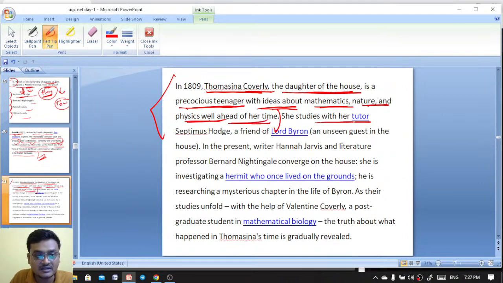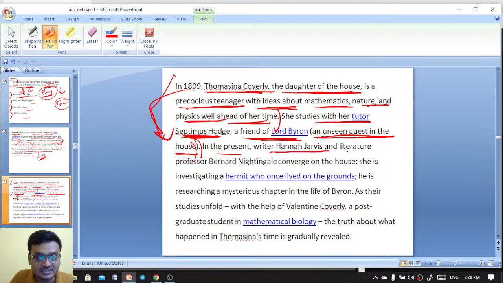She studies with her tutor, Septimus Hodge, a friend of Lord Byron, who is an unseen guest in the house. Lord Byron also appears as a character, but he is an unseen guest in the house.